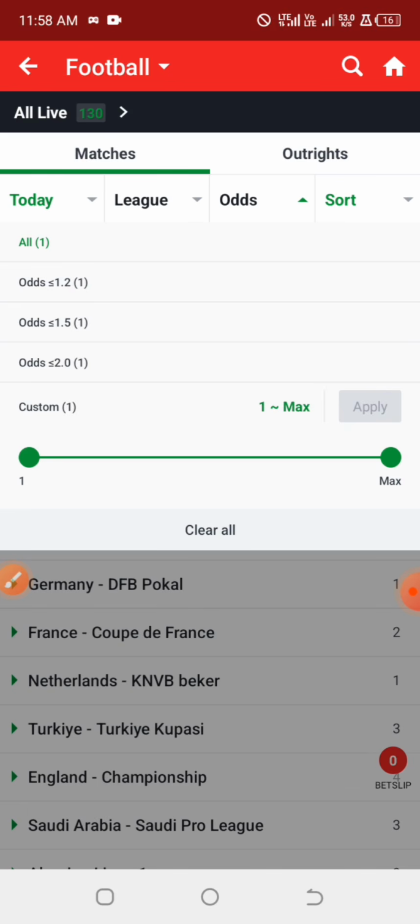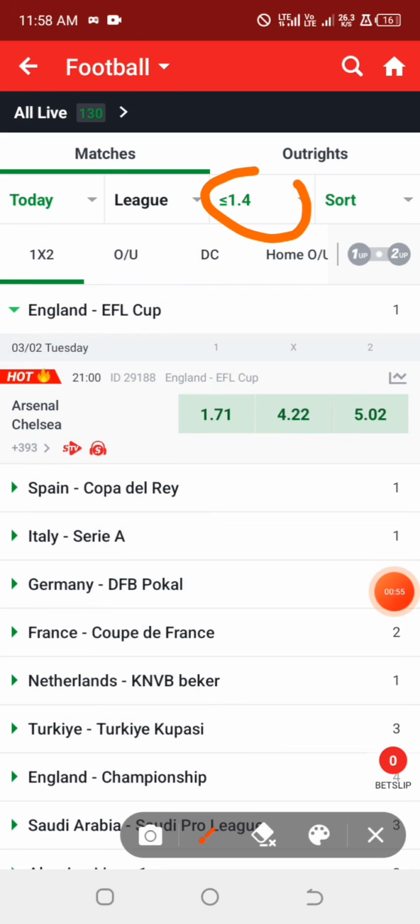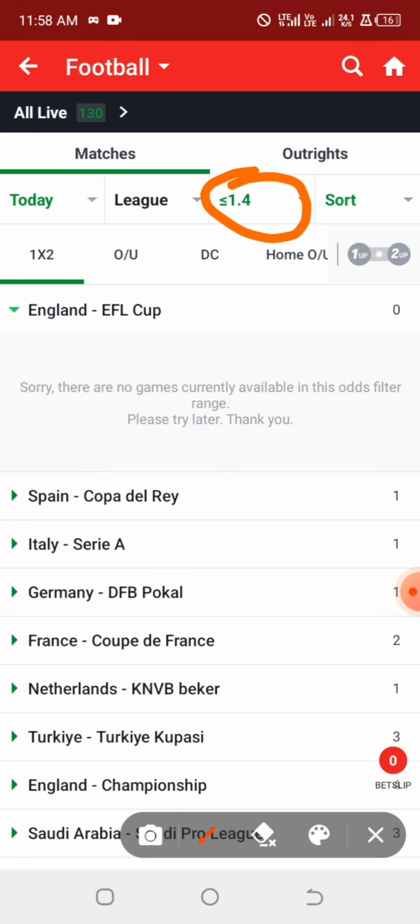So the first thing you need to do is set your odds from 1 to 1.4. Although this option of setting the odds was not there when I was using this strategy, it happens to be the first ever strategy I've made since I was introduced to sport betting, before I started developing other strategies using statistics. So I'm going to share with you guys my simple method of getting double chance as a beginner.